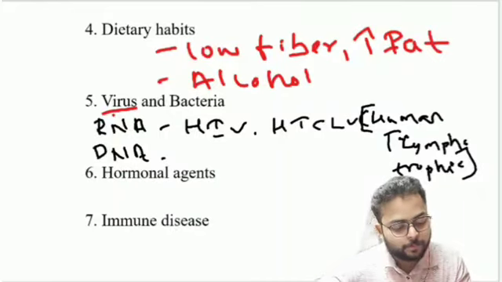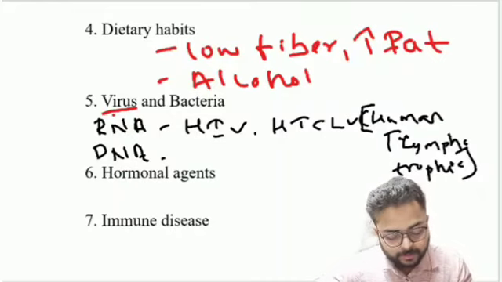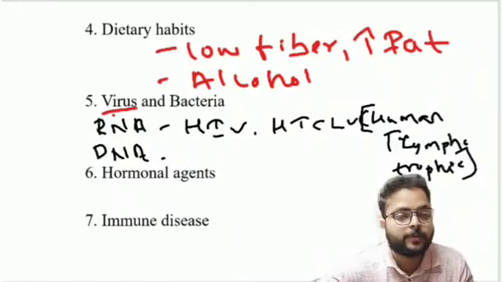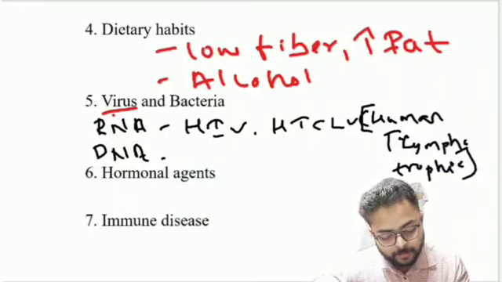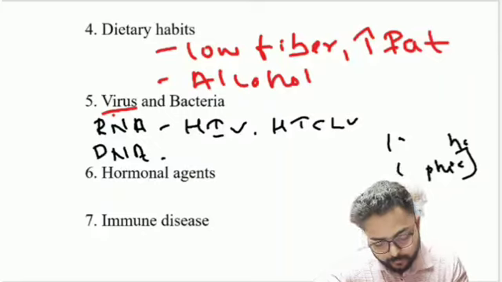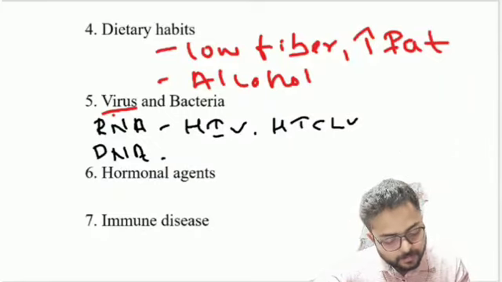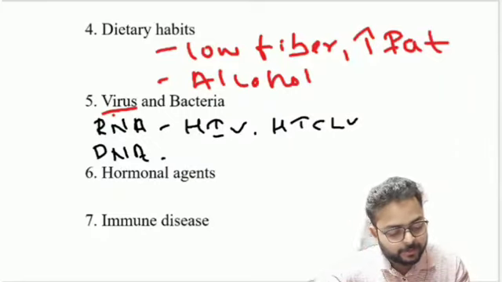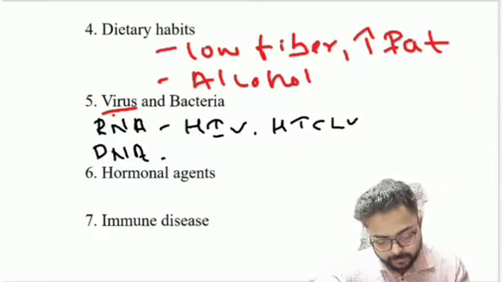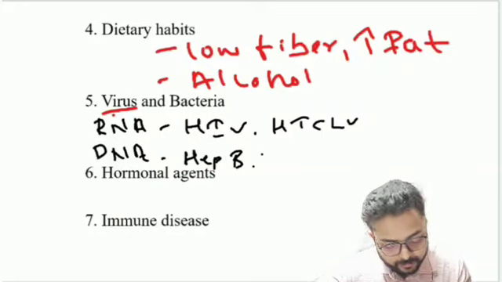So human T lymphotropic virus 1, that is the meaning of HTLV. So HIV and HTLV, these are the two RNA viruses. And DNA viruses are like hepatitis B.